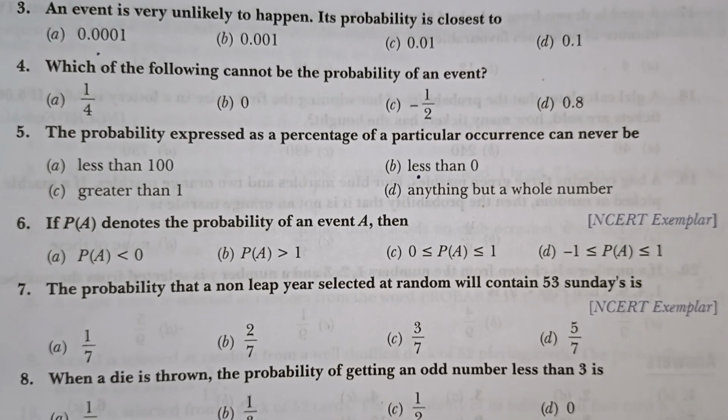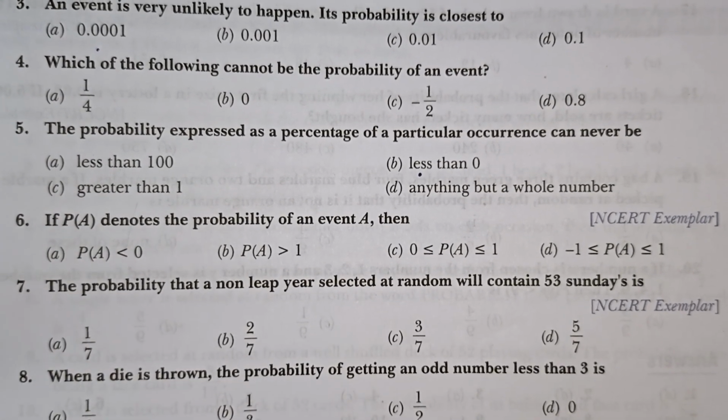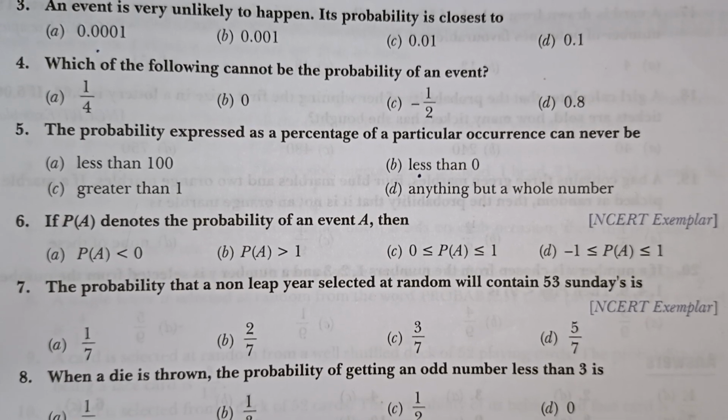Find the probability that a non-leap year selected at random will contain 53 Sundays. Now non-leap